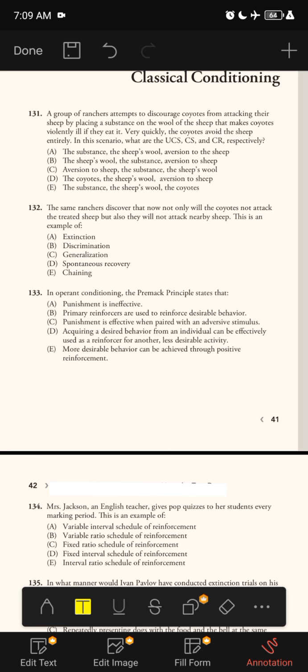The correct answer is C, generalization, because generalization is the tendency of a stimulus that is similar to the original conditioned stimulus to elicit a response that is similar to the conditioned response. In this situation, the coyotes showed the same aversion response to the nearby sheep as they did to the original flocks of sheep. So the correct answer is C, which is generalization.